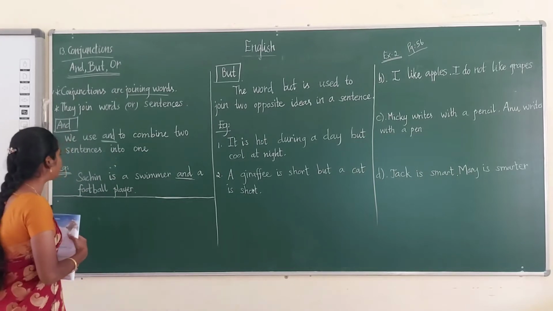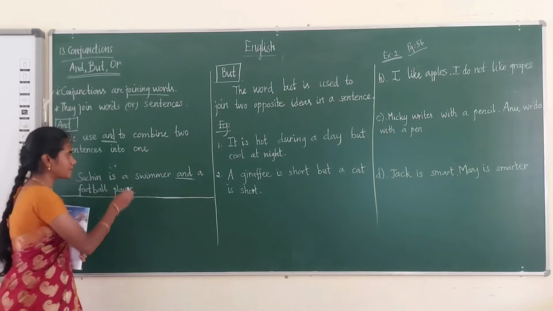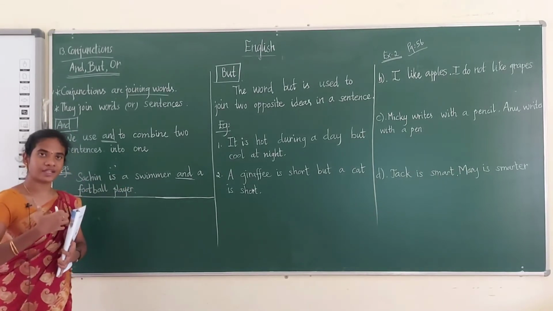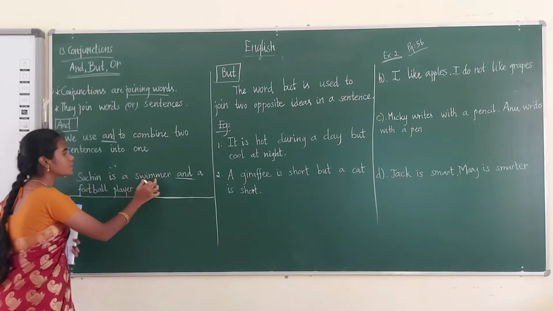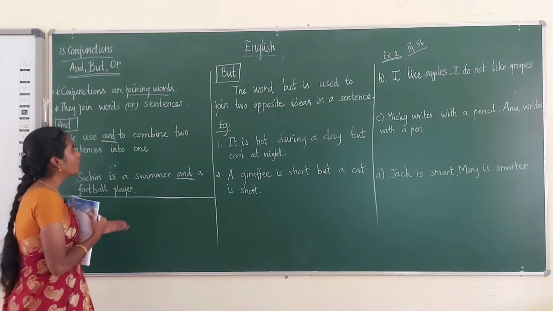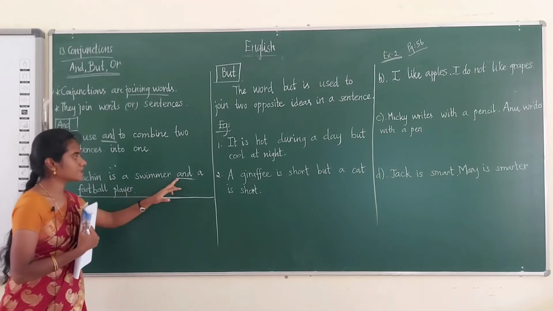See, for example, Sachin is a swimmer and a football player. Sachin is a famous swimmer, and also a football player. These are both activities. To make these two sentences into one, we have to put the conjunction and.